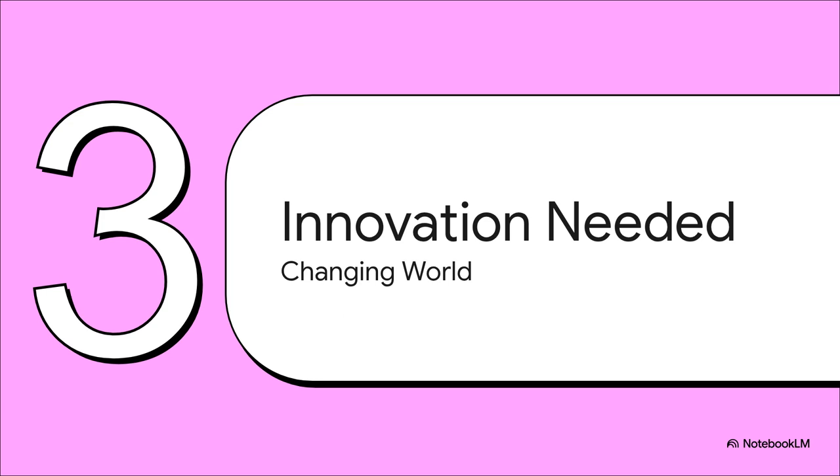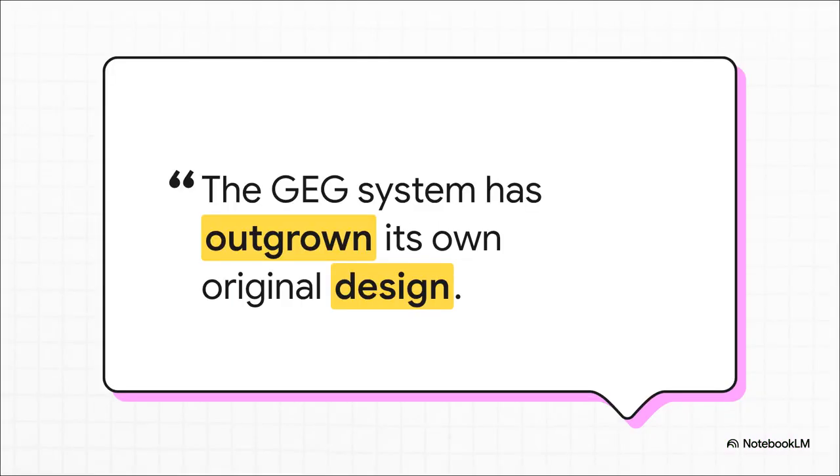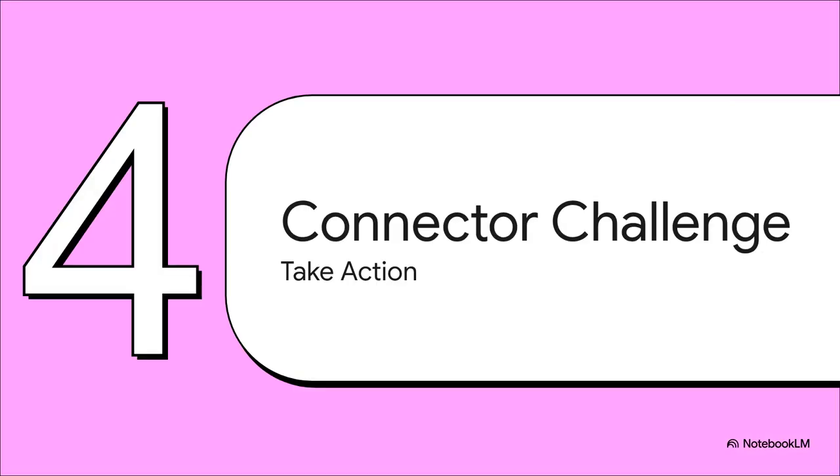Section 3, Why we need innovation. Now, let's shift gears a bit to address the overwhelming scale of these global environmental issues. We have to address the elephant in the room. Our old ways of doing things just aren't cutting it anymore. In fact, the source material specifically points out that the global environmental governance system has outgrown its own original design. Because the world has evolved at lightning speed, these older, rigid systems desperately need to adapt. We need fresh thinking, creativity, and innovation from everyone who sees things from a ground-level perspective to help reform these outdated international structures.